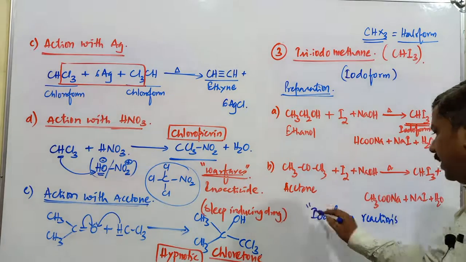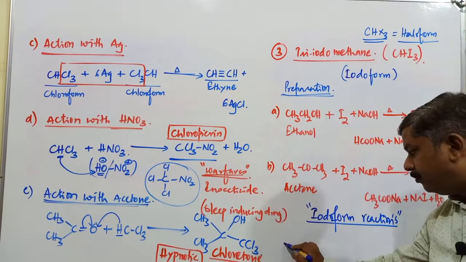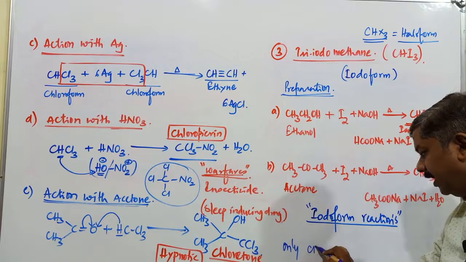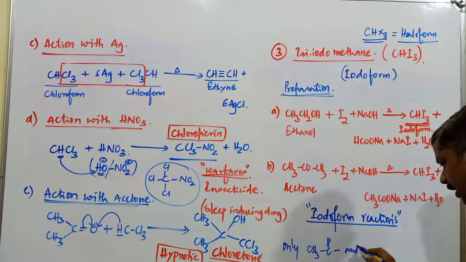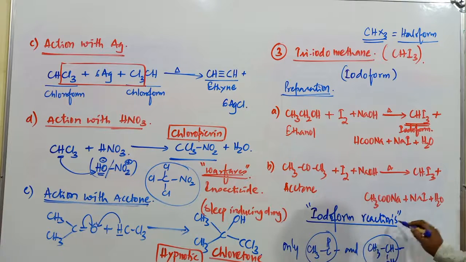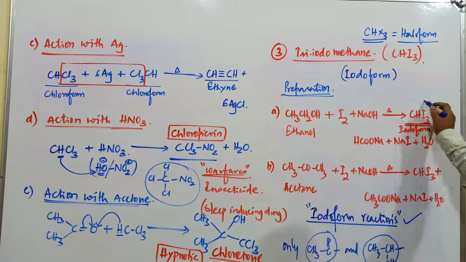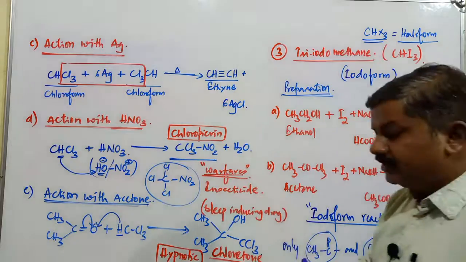By using this particular iodoform reaction, the iodoform compound can be prepared. The iodoform reaction is given only by those compounds which contain the CH3C double bond O group, or the CH3CHOH group. Wherever the compounds contain this group, alcoholic means this group should be there, carbonyl means this group. All the compounds containing such groups will give rise to what? The iodoform reaction, and the main compound produced in the iodoform reaction is CHI3, commonly known as iodoform.